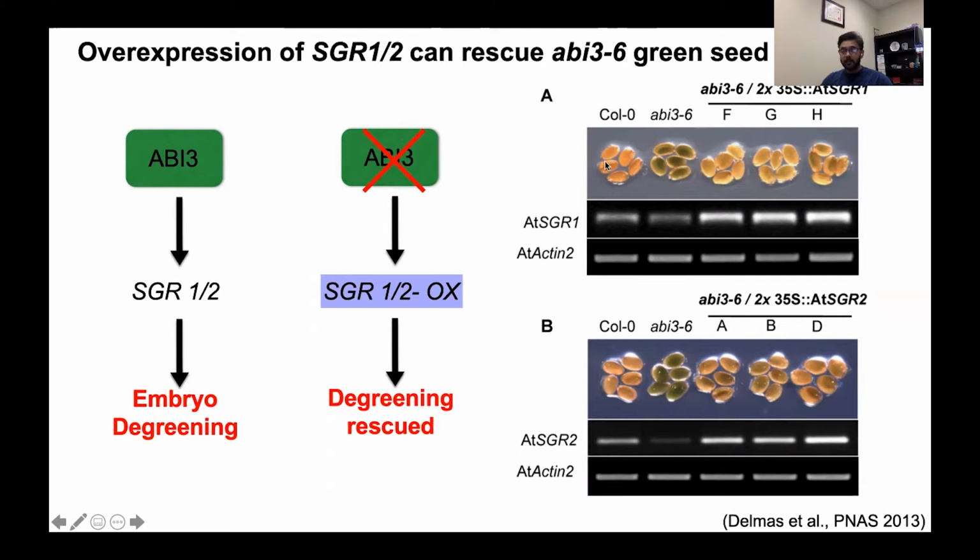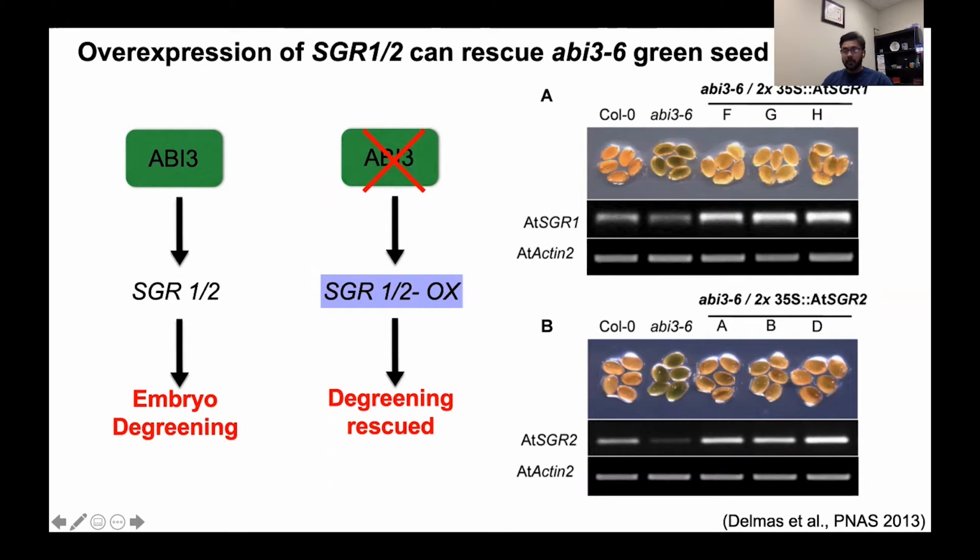You can clearly see Columbia, abi3-6 with green seeds, and then three different lines overexpressing either SGR1 or SGR2 under the 35S promoter. Clearly, when we overexpress that, all these lines had clear degreening happening, further demonstrating that ABI3 most likely regulates SGR1 and SGR2, causing degreening to happen.